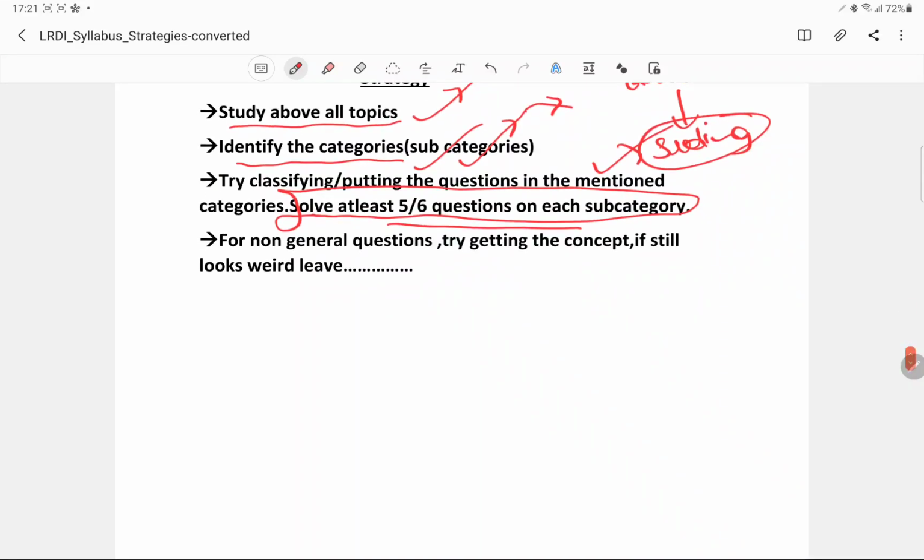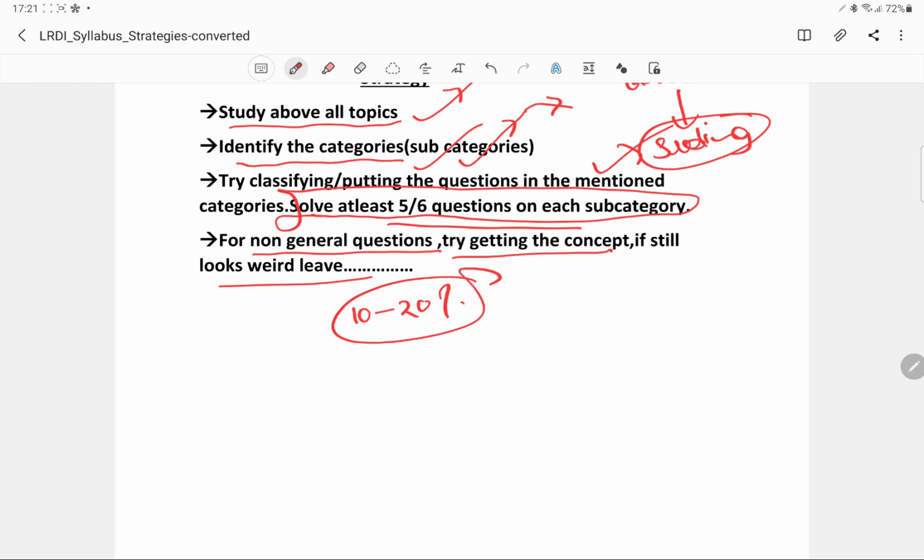Now the very important last part for now: non-general questions. Try getting the concept. If it still looks weird, leave it. When you start solving questions, at least 10 to 20% would be non-general ones.